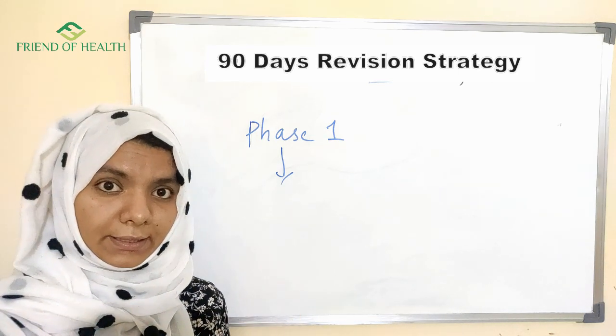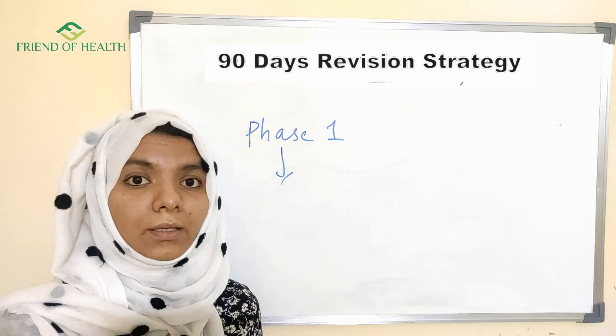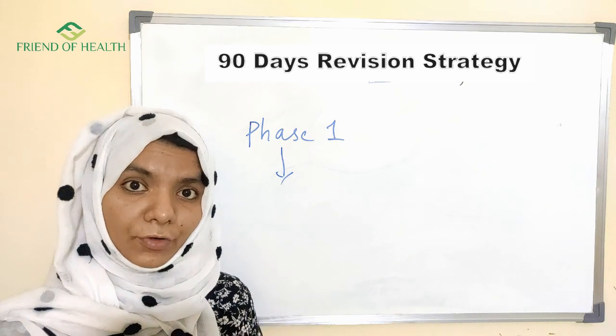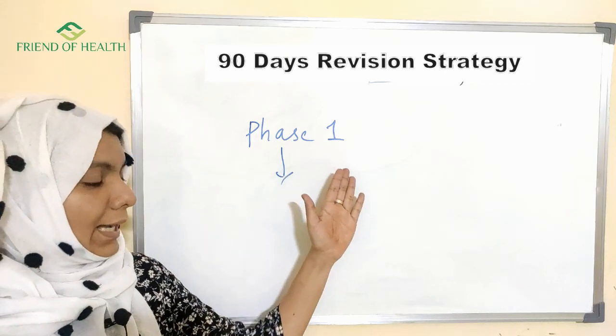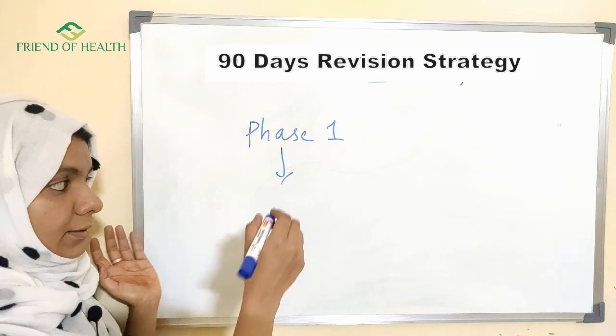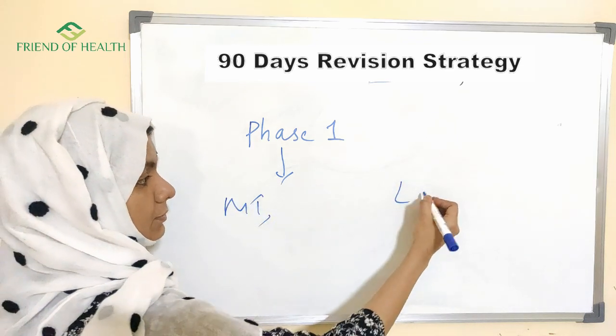You can categorize either with the help of the marks distribution, or on the basis of the importance of each subject.